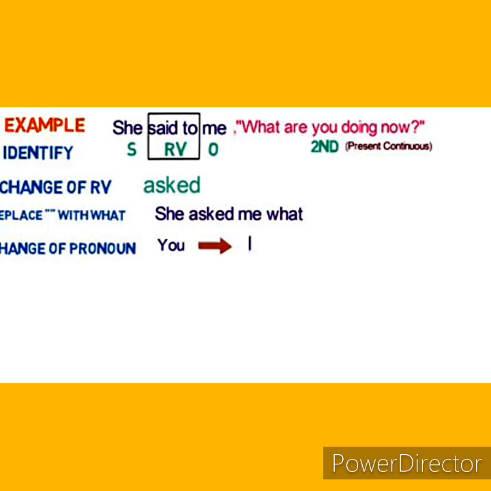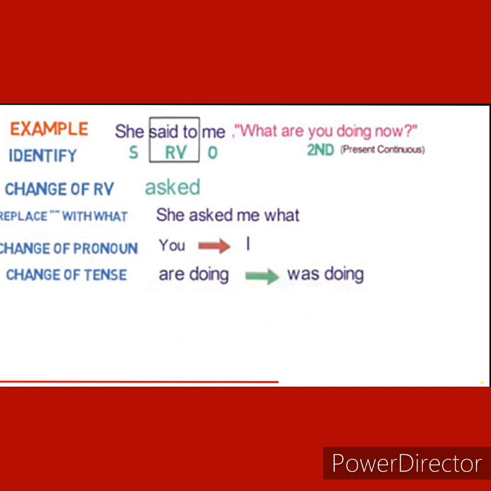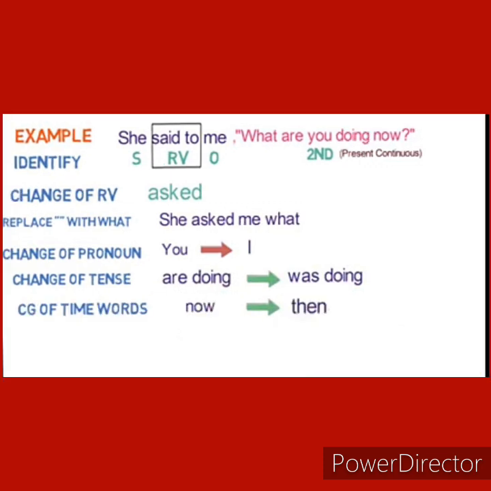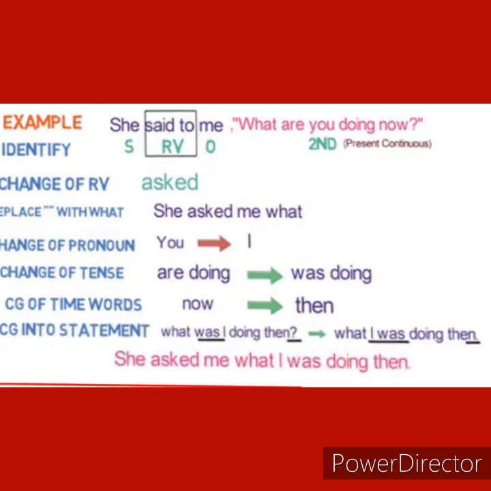Now change of tense. Are doing will change to was doing. Present continuous will change to past continuous. Now change of time words or adverb. Now will become then. And the seventh change is change into statement. Question will change to statement. What was I doing then will change to what I was doing then. So the final outcome will be she asked me what I was doing then.